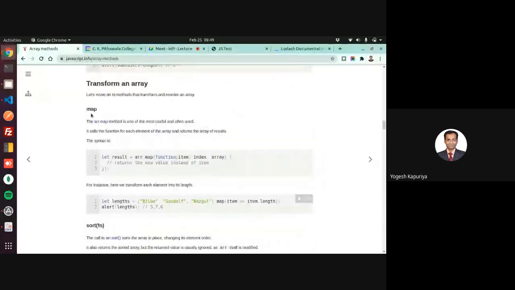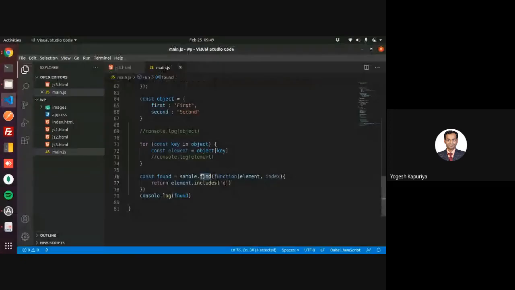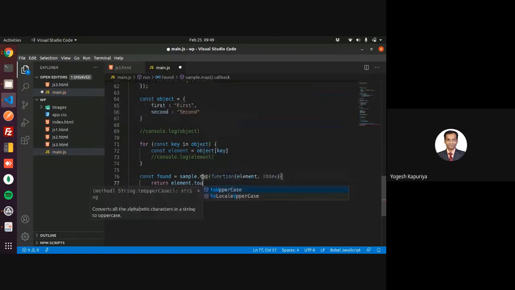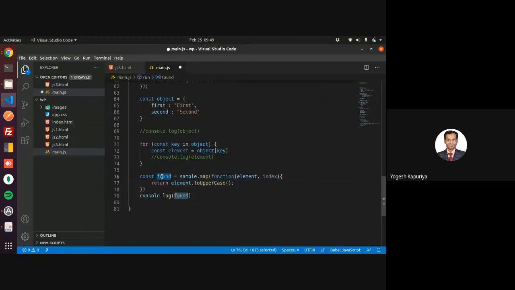Then you have a function called map. Map is very useful when you want to map, let's say, map each element to uppercase. So new sample.